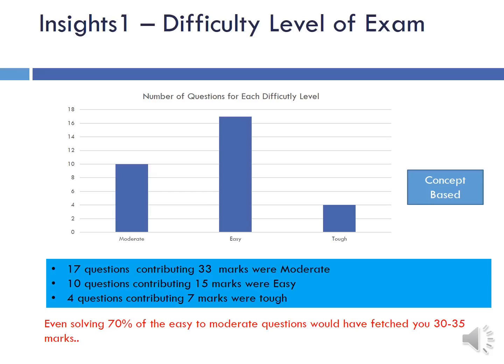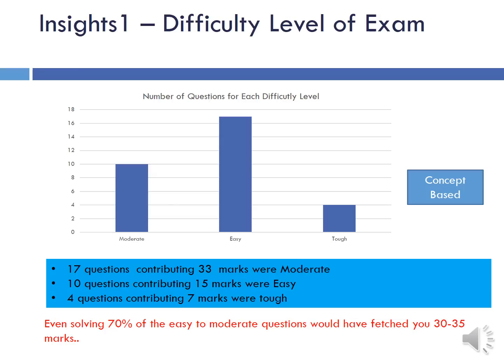But overall, I would say the paper was of moderate difficulty level, and that also may be due to the rule of 72, which kind of perturbed people. If they would have got those questions right with a calculator, I think it was a win-win situation for everyone, and the paper would have been termed as easy. But the point is, even solving 70% of an easy to moderate paper would have fetched you 30 to 35 marks, which I think is very good.